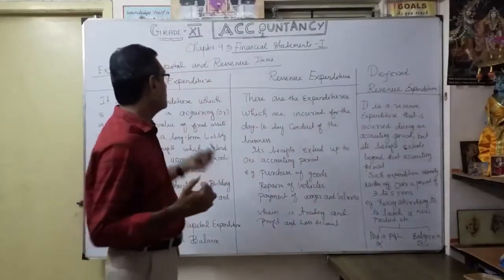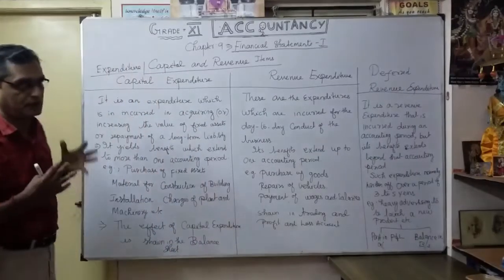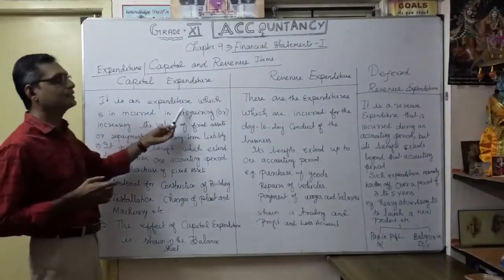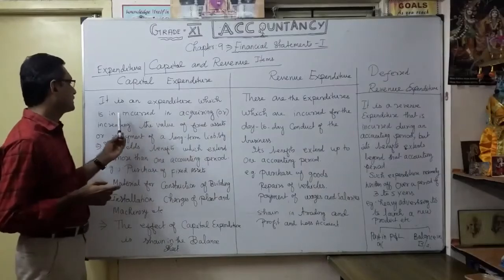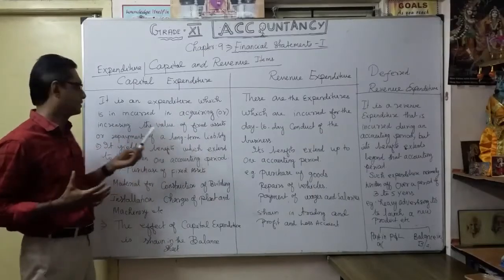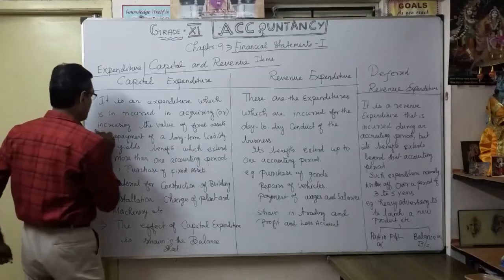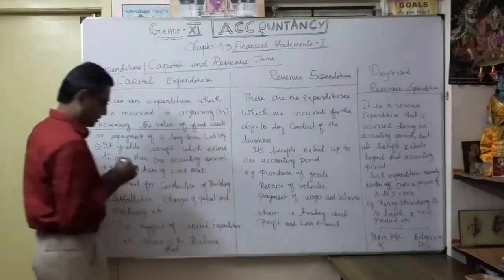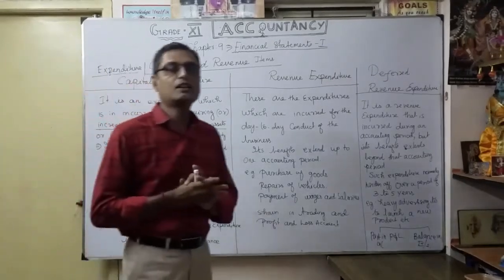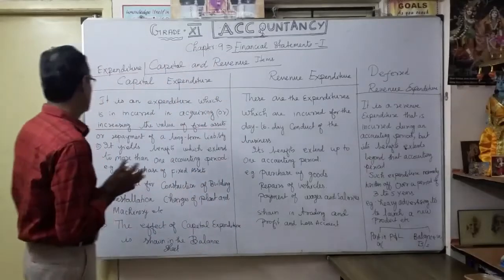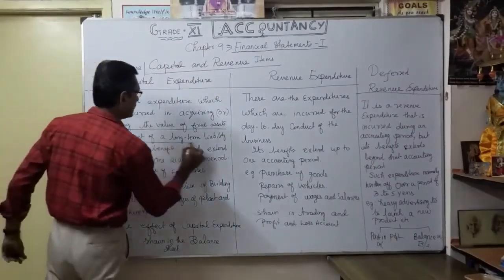Why is it called capital expenditure? Very simple. It is an expenditure which is incurred in acquiring or increasing the value of fixed assets, or for repayment of any long-term liability.